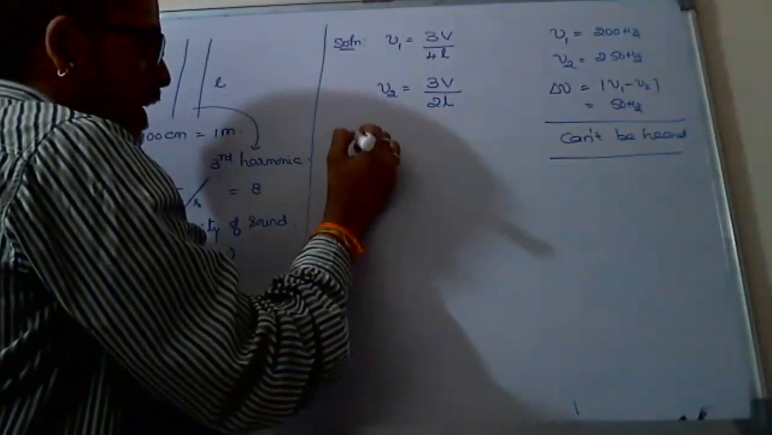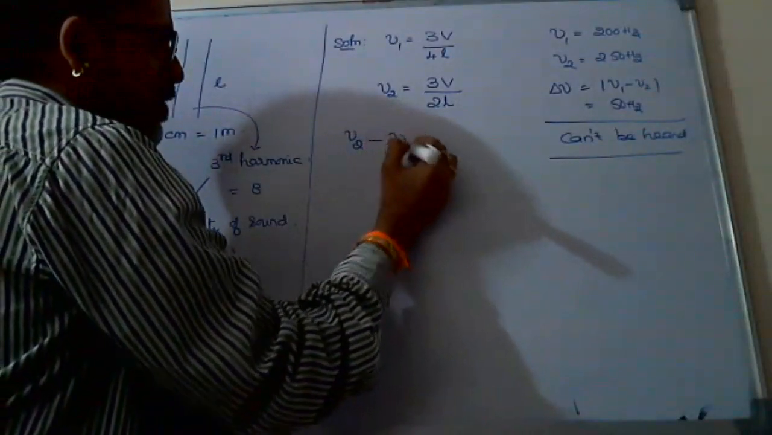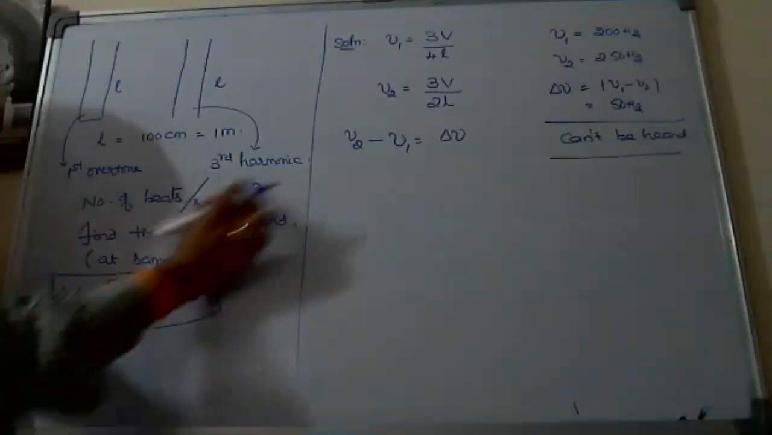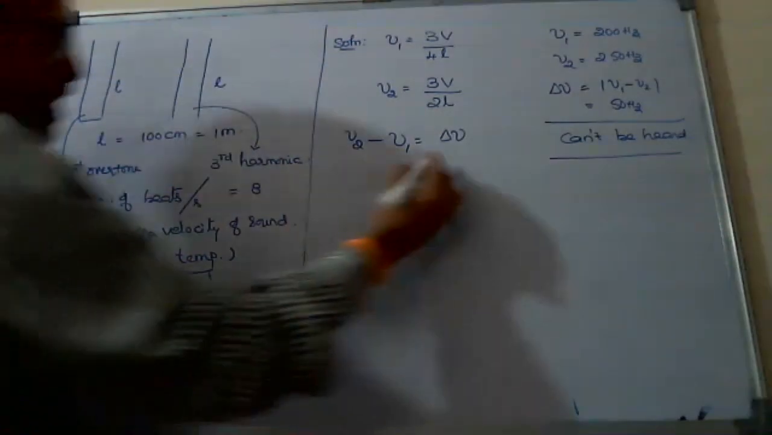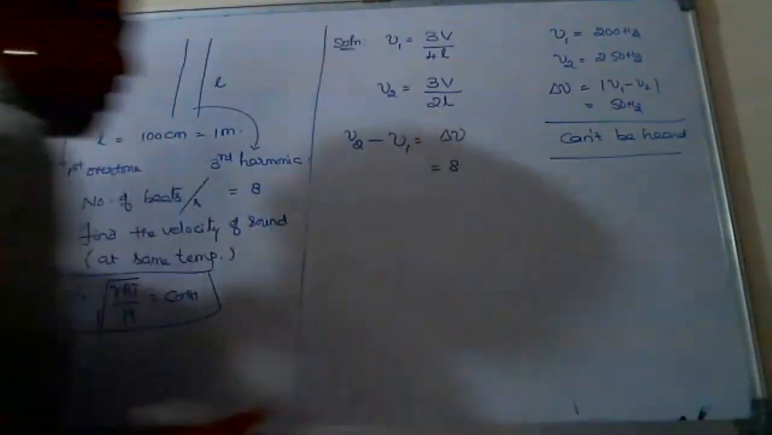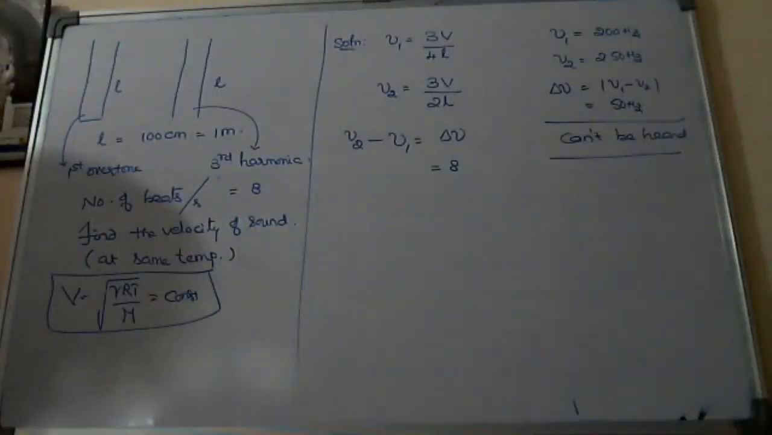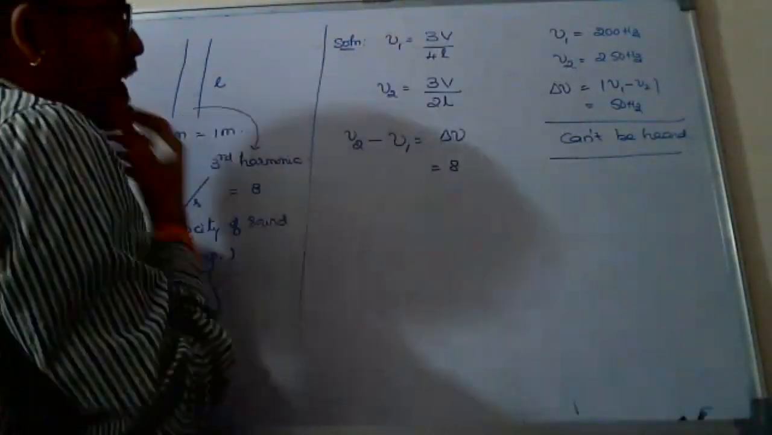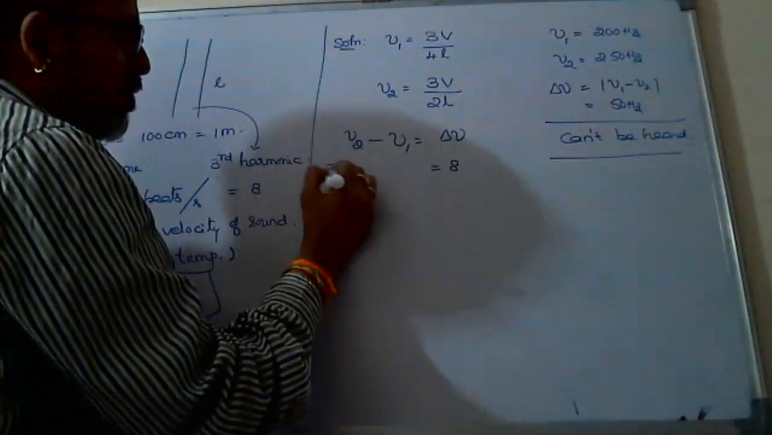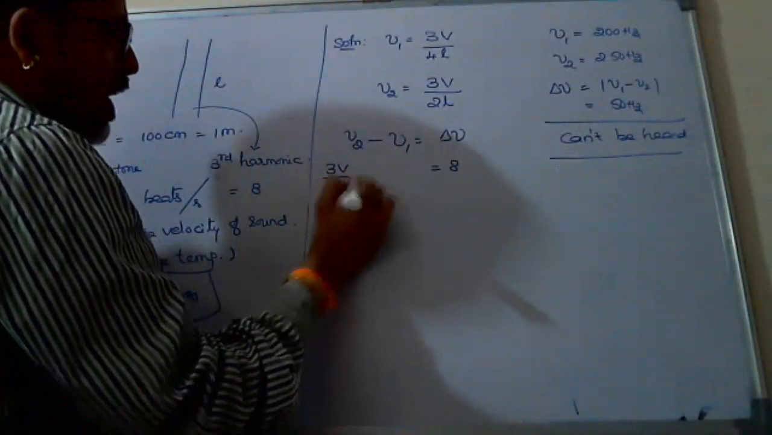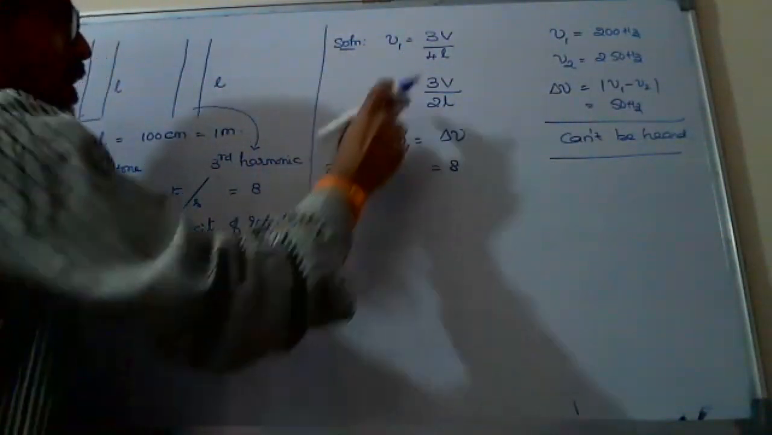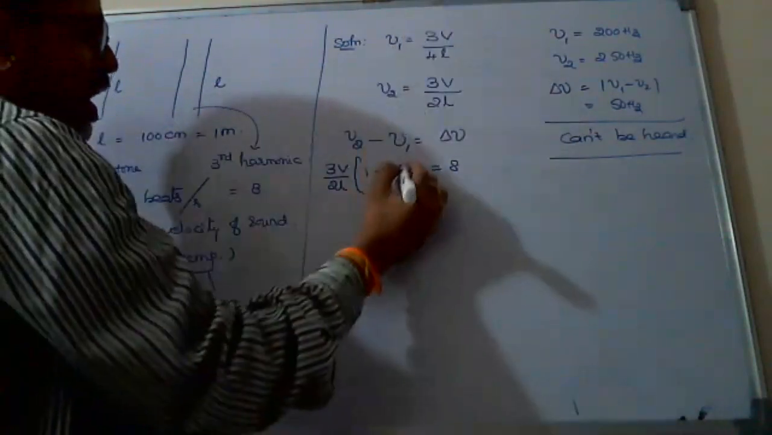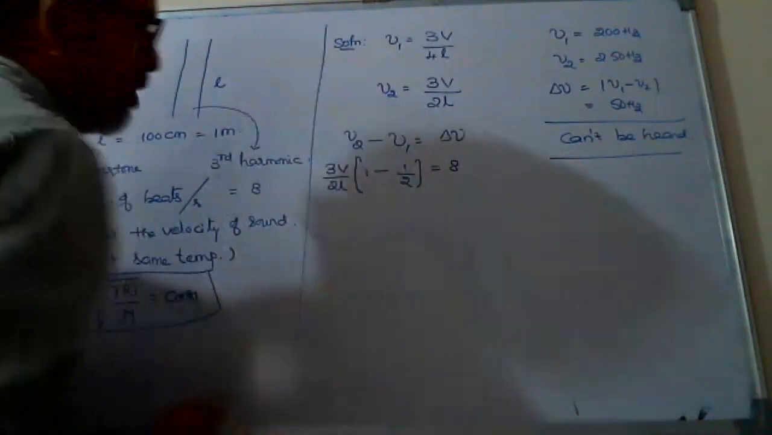So here, while writing, nu2 minus nu1 is the delta nu. That net delta nu, the number of beats, is given as 8. Okay, delta nu is equal to 8. So nu2 minus nu1, right away many things are common. 3V by 2L I take common. Nu2 everything taken on is 1 minus half from nu1.